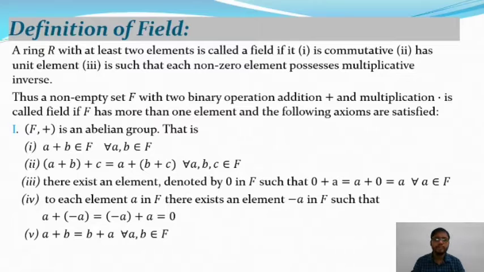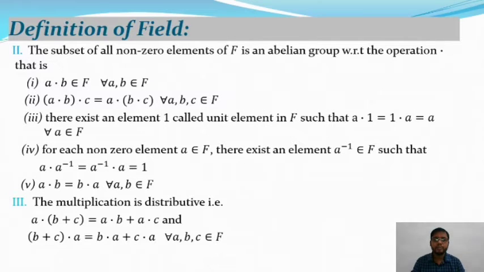So (F, +) is a group, which means it satisfies the closure, associative, identity, and inverse properties. And a + b equals b + a for all a, b belonging to F. This is the fifth property, that means (F, +) is abelian with respect to the operation plus.